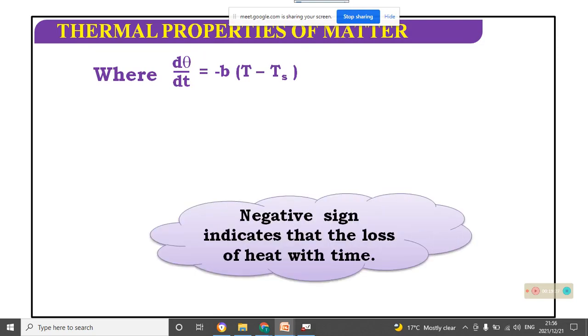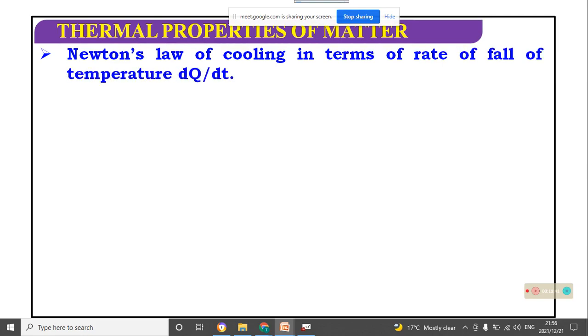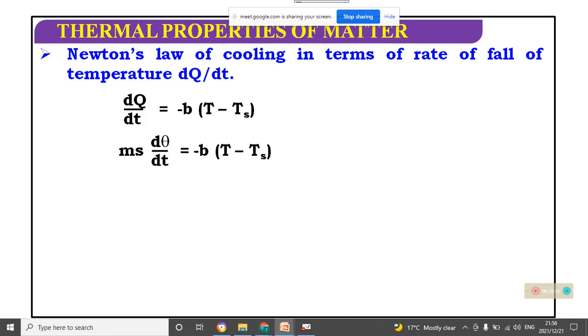Okay, the negative sign indicates the loss of heat with respect to time. The body is losing heat with respect to time, so we assign the negative sign. Newton's law of cooling in terms of rate of fall of temperature: dQ/dt equals minus b (T minus Ts).